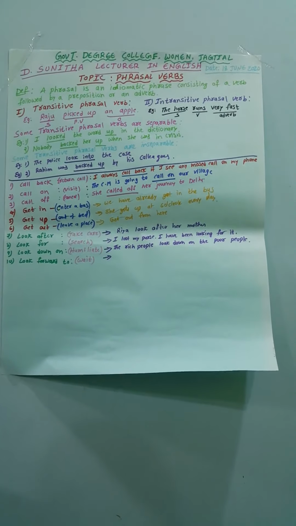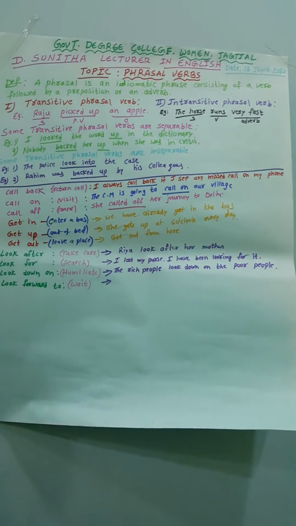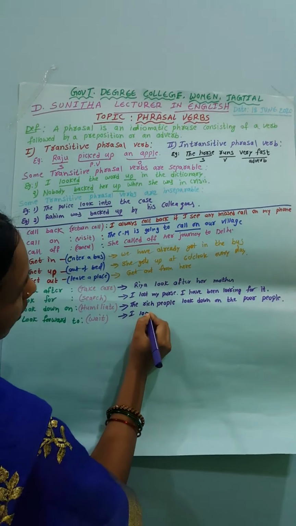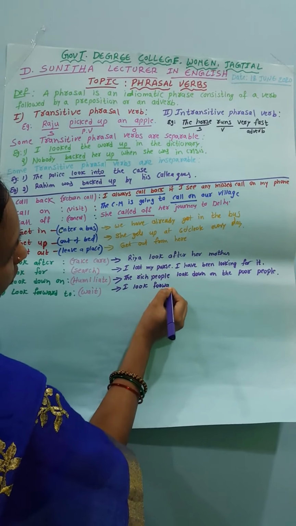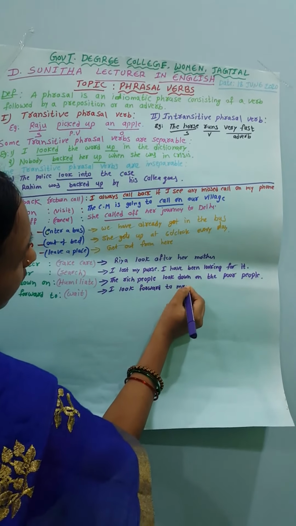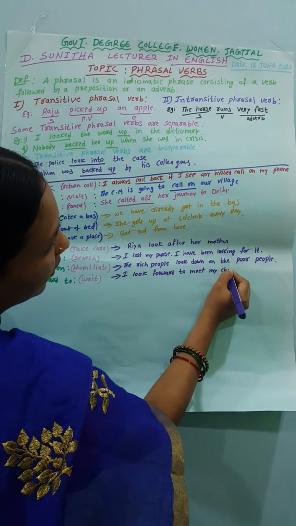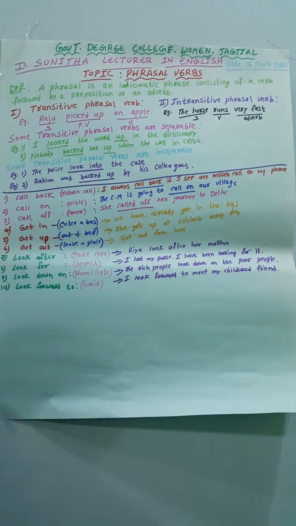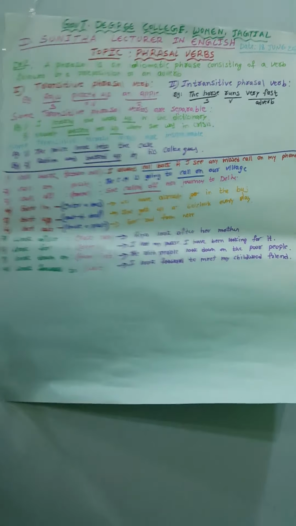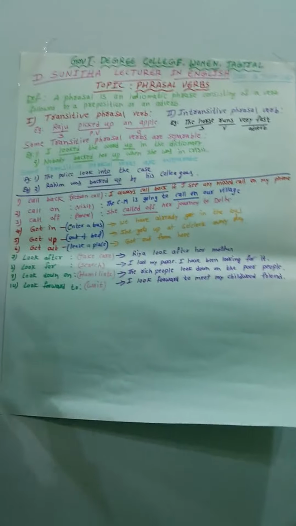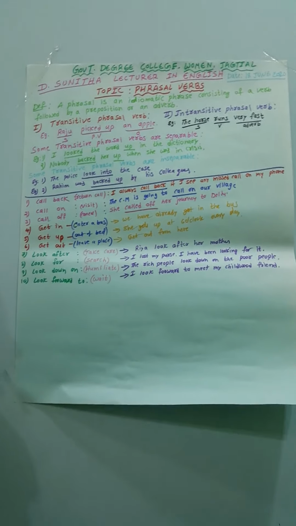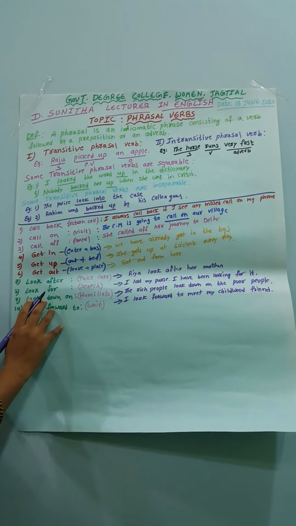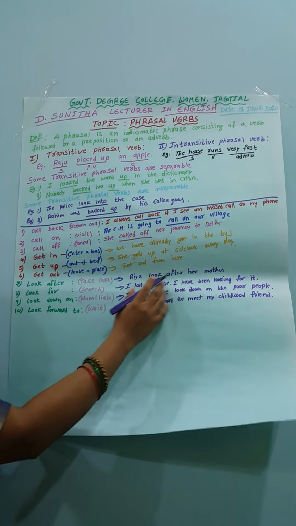And the next example is the phrasal verb look forward to. The meaning is wait. I look forward to meet my childhood friend. So these are the four similar phrasal verbs. See each and every example. Be careful while you are writing these similar phrasal verbs. Look after means take care. So Ria looks after her mother.